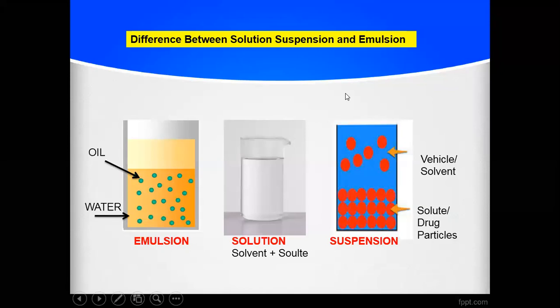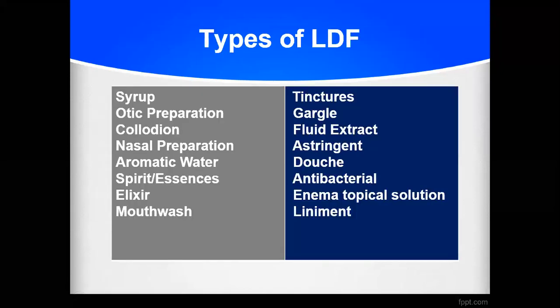Then examples of your liquid dosage forms, or types of liquid dosage forms. So there are syrups, otic preparations, collodion, nasal preparations, aromatic waters, elixirs, mouthwashes, tinctures, gargles, fluid extracts, antibacterial preparations, douches, liniments, enema. So these are the liquid dosage forms we are utilizing today for treatment purposes.